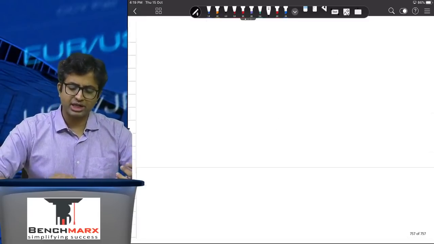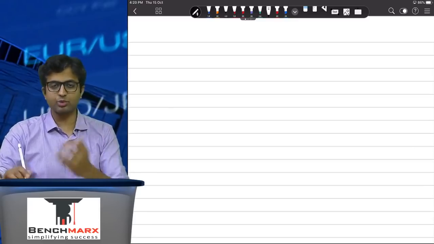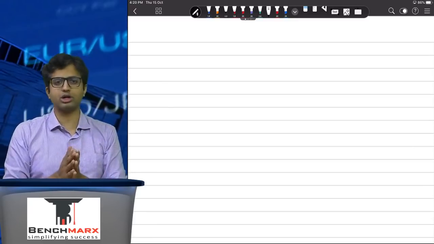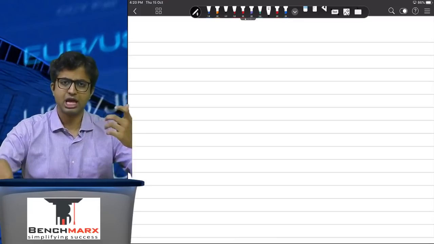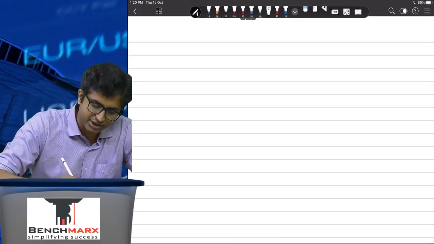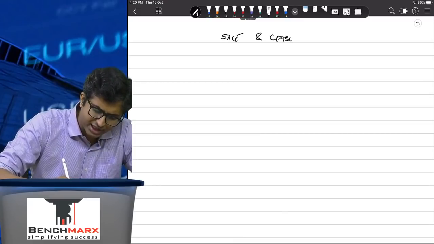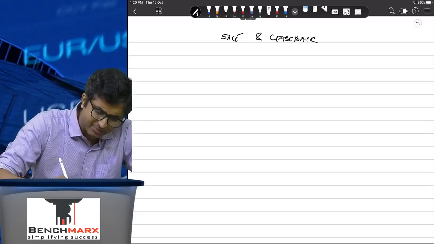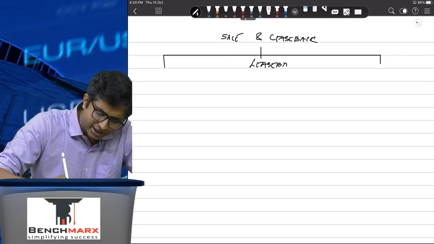Next, you go to the case of sale and leaseback. Typically, why would you do a sale and leaseback transaction? Well, a sale and leaseback is done in order to generate funds. It is more of a financing transaction. How do you account for a sale and leaseback transaction? In case of a sale and leaseback, as we have discussed detailed examples on this, it depends on whether the leaseback is a finance lease or the leaseback is an operating lease.